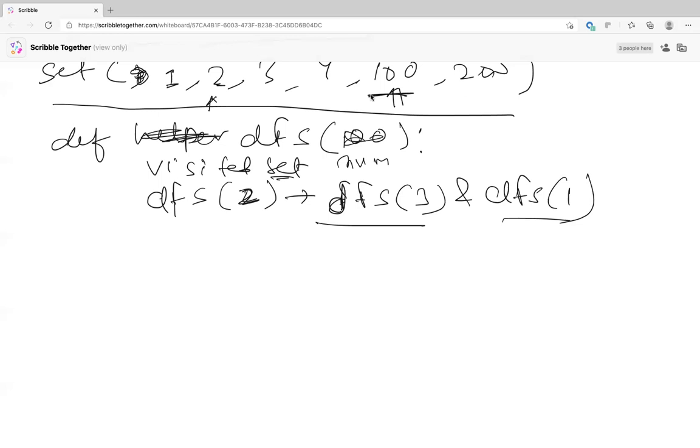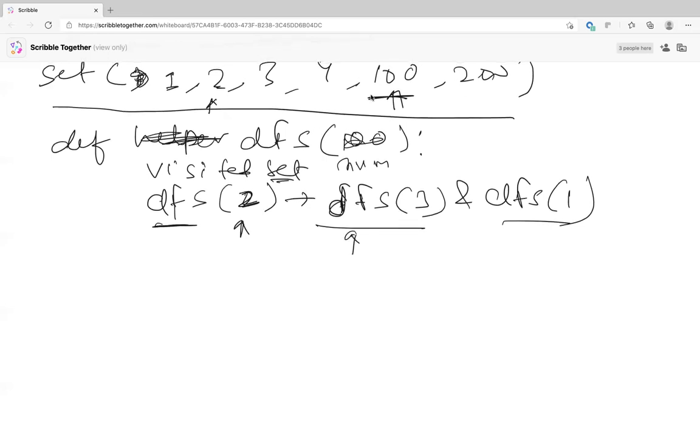And what's your answer at the end? It's going to be 4. No, that I understood. So basically you did DFS. You said she starts from DFS and she removes 2 also from the set. Then it calls DFS 3, DFS 1.